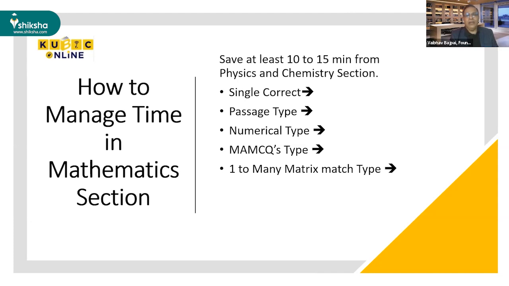What they did in the exam is they saved 10 to 15 minutes from the physics and chemistry sections, and then the remaining time they spent on mathematics, and after mathematics they spent time reviewing the overall paper. And my strong suggestion is that you attempt single correct questions and passage type questions first, then attempt numerical problems, MMCQ questions and one to many questions later.